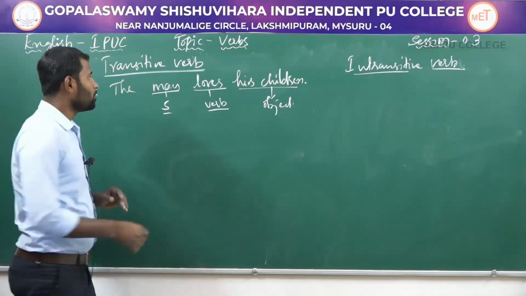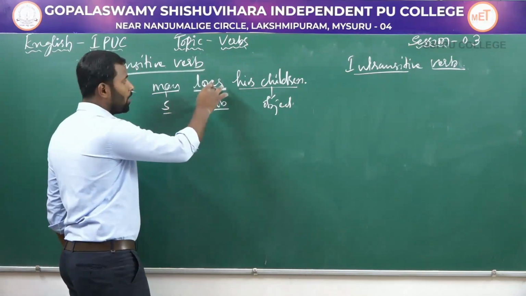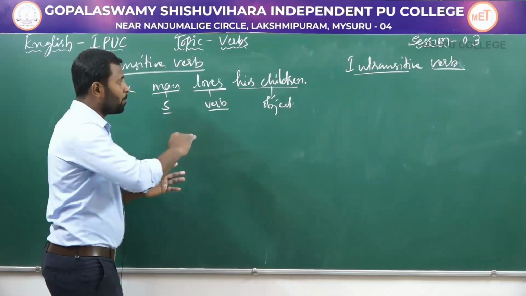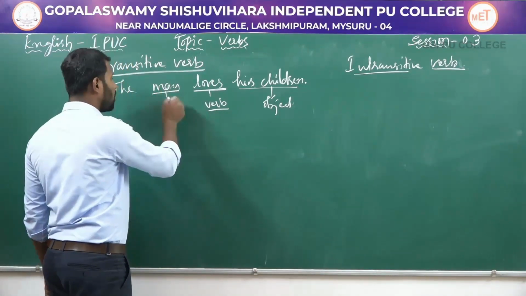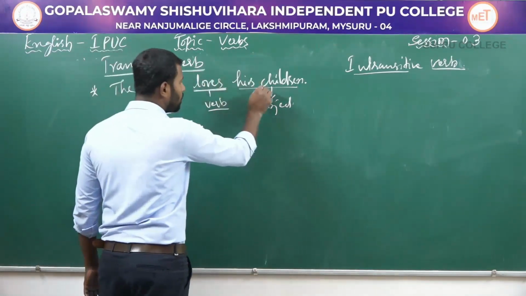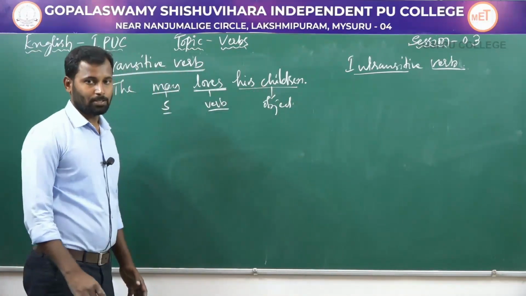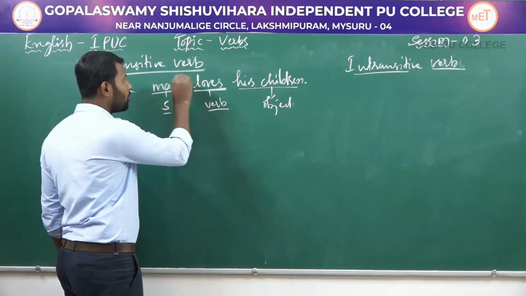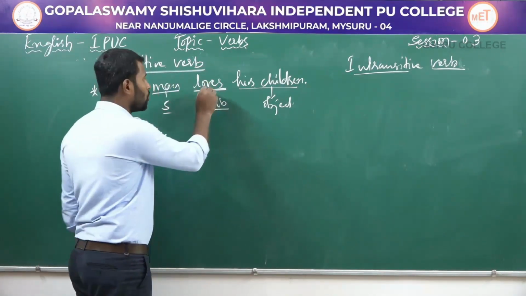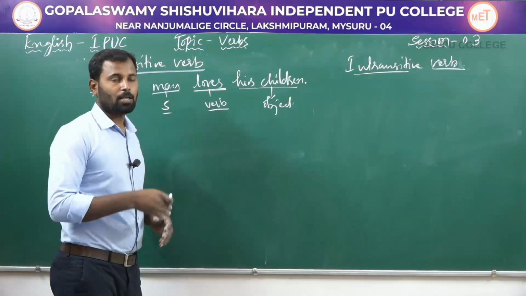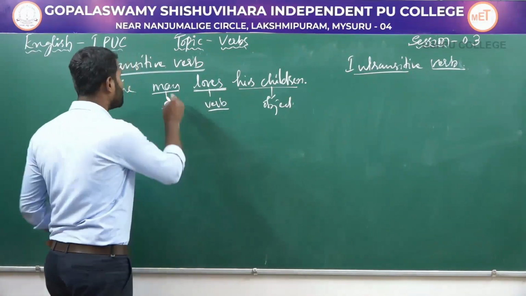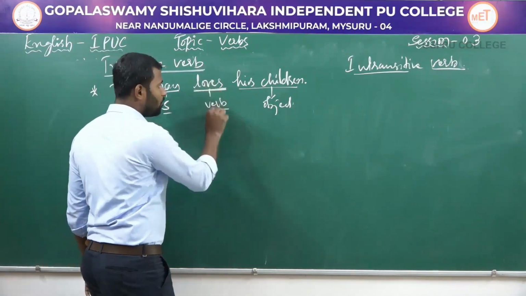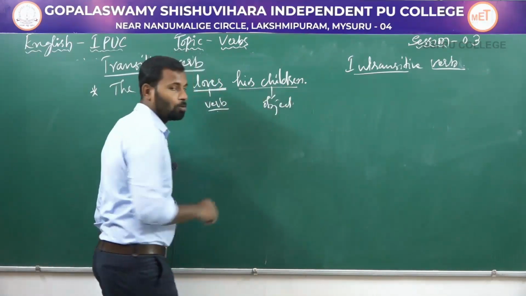As I have already told you, a transitive verb is a word that expresses or denotes an action which passes over from the subject or the doer to the object of the same sentence. Here, "man" is the subject and he is the doer of this action. So, "love" is a word that shows the action of this particular subject. So, he is the doer, "love" is the verb and "his children" is the object.